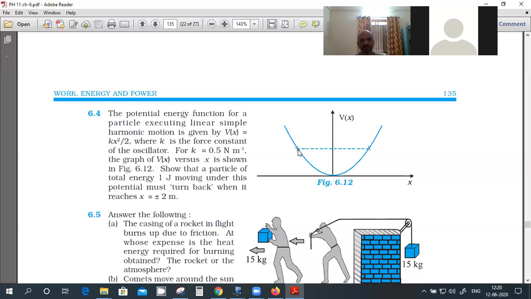At this point, the V is half k, 0.5 into x square by 2. That should be equal to 1 joule. From that, I'll get the value of x here as 2. You can calculate that, right? Yes, sir, 2 I got. Plus minus 2 because it's x square.